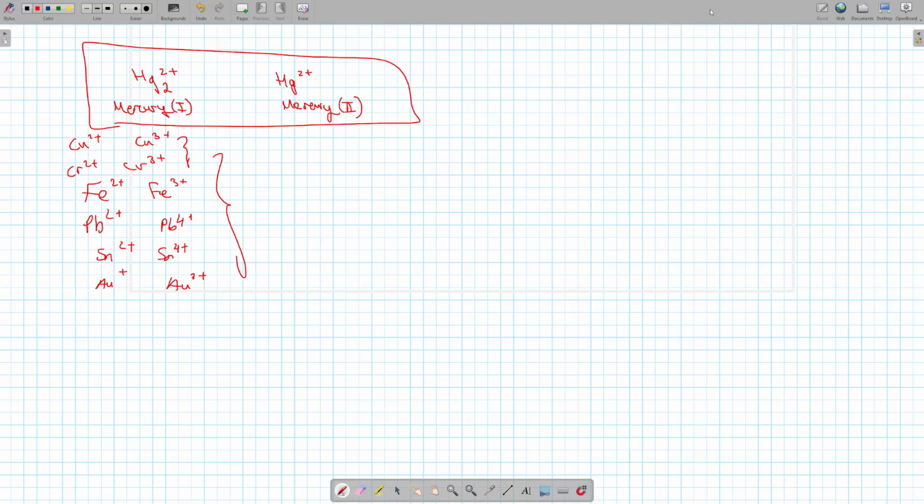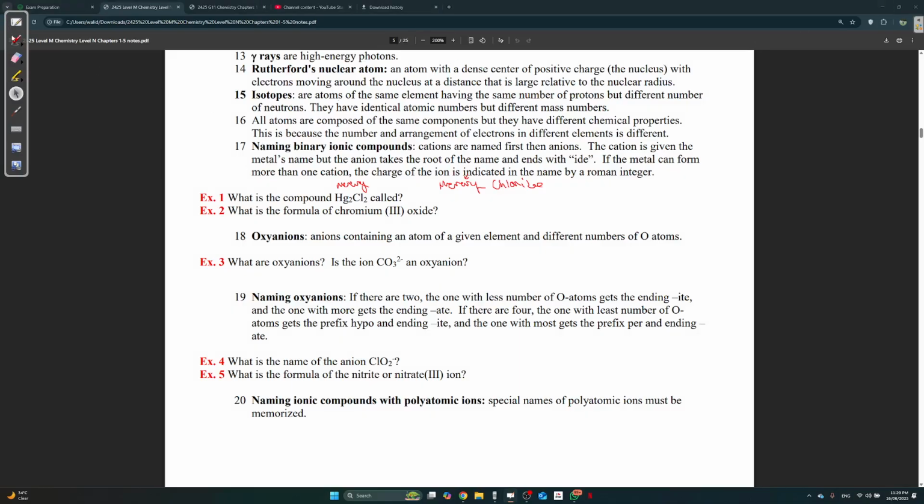I don't think mercury is a transition metal. It's part of the non-metal. Wait, no, maybe it is. I don't know. But mercury stands out. You should know that mercury is the big exception. It's the most important one.